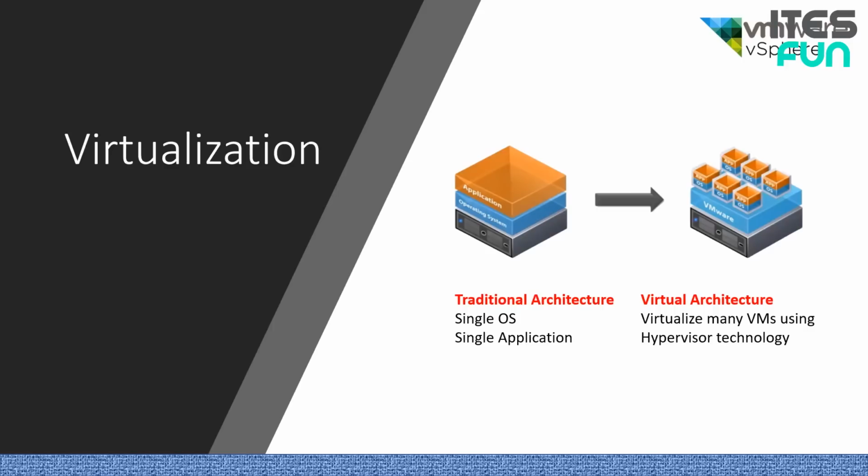There are two kinds of virtualization solutions, or virtualization techniques, available in the market. We'll discuss this later. But apart from this, over the top of the VMware solution, we have multiple operating systems and multiple apps running on them. So it virtualizes many virtual machines using hypervisor technology.